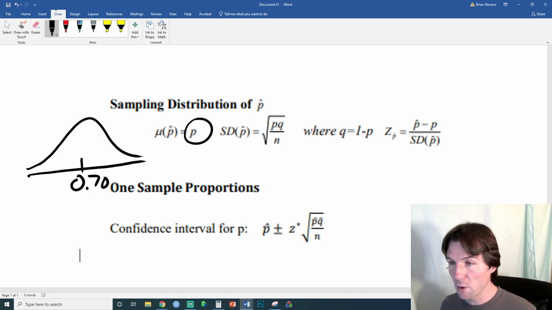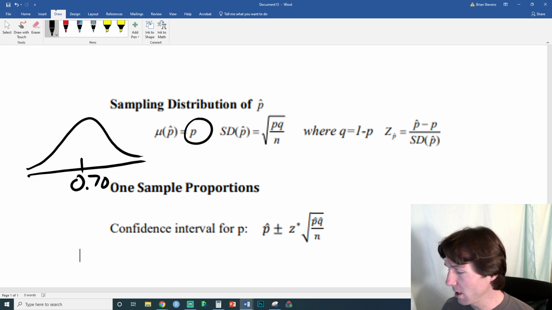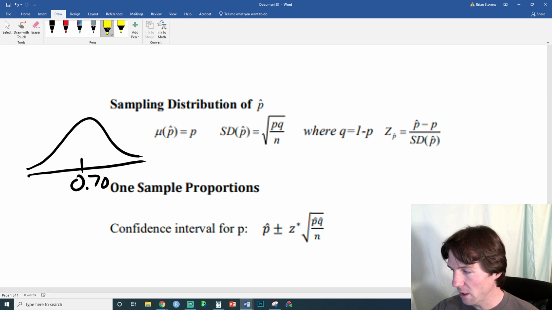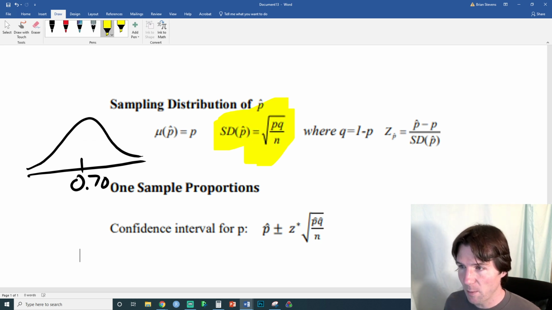And look, I don't even have to give you a sample size. I can just go out and say, if 70% of students like Taco Bell and you take a sample, what percent of your sample would you expect to like Taco Bell? And the most likely percent is 70%. Now, obviously, there's variation, and we're right about to talk about that. But right now, we only know the mean of the distribution. There would be variation because it depends on how big of a sample we take.